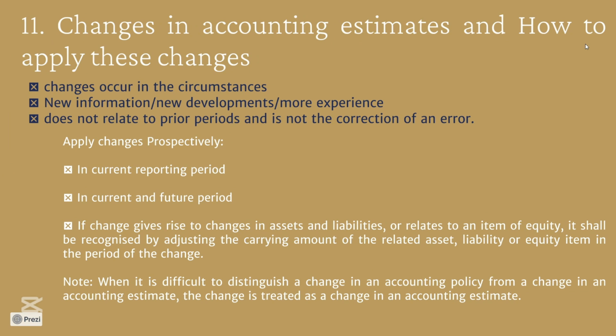You need to know that accounting estimates involve the use of judgment or assumptions based on the latest available reliable information. Keep in mind, assumptions based on the latest available reliable information, and these are the approximations used for measurement uncertainty in financial data. Changes in estimate arise due to changes in circumstances, like more volatility in the market or an outbreak of a pandemic, new information becoming available, or the revision of existing data. And the last point, it does not relate to the prior period, because prior period we deal with in the third section.